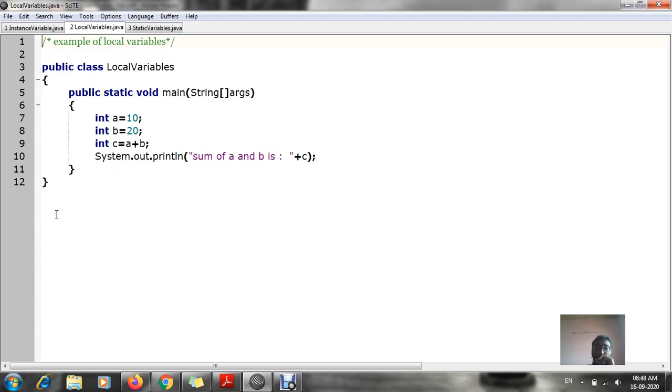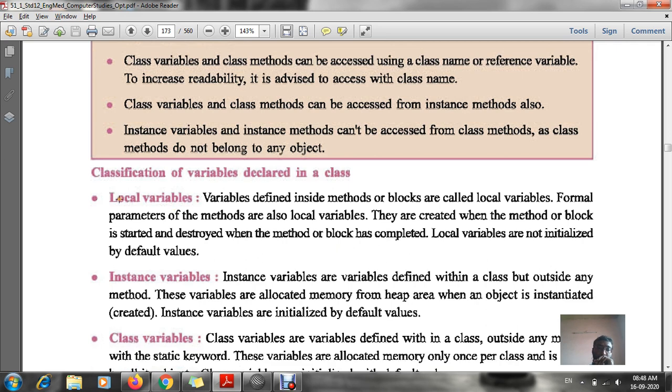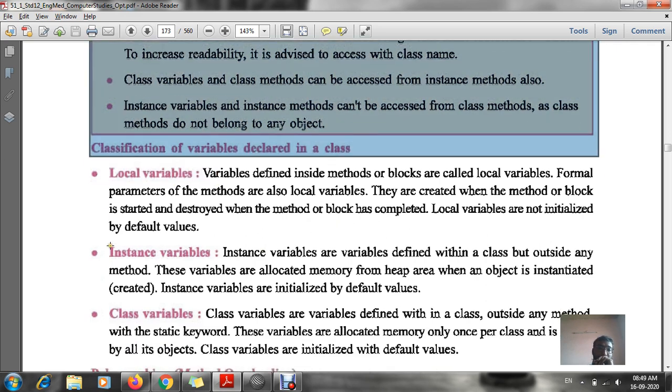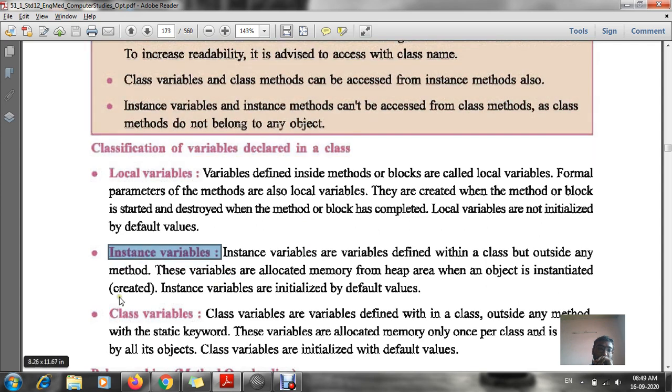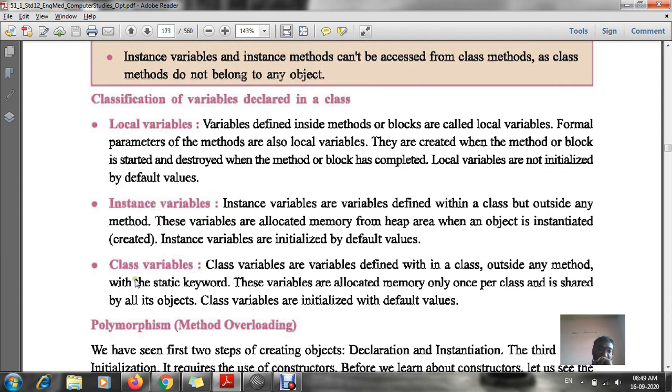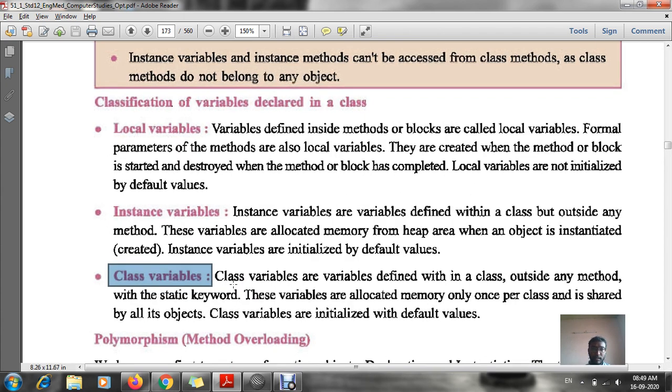Types of variables can be divided into three parts. First one is the local variable, second is the instance variable, and third one is the class variable. Today we are going to discuss these three types of variables with examples.